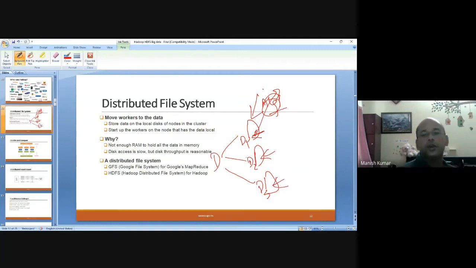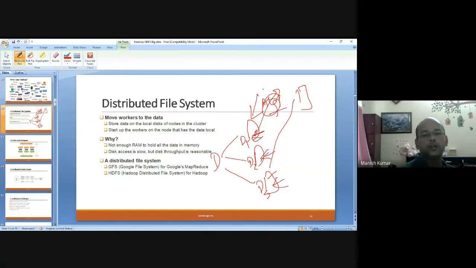The reason we do it is that all the data may not be called into one RAM, because RAM cannot hold such a huge size of data.